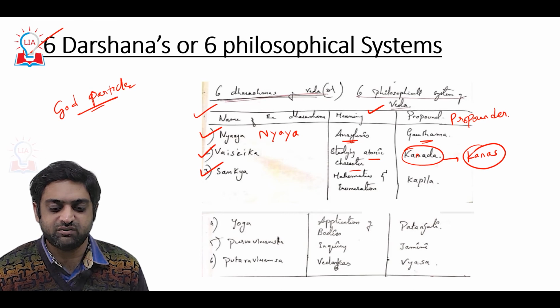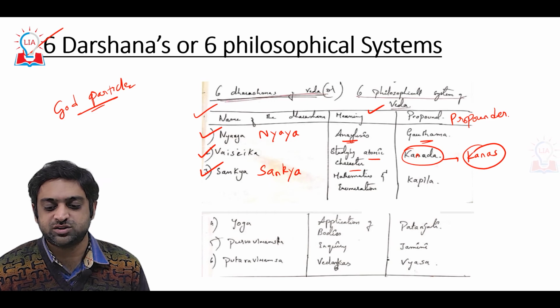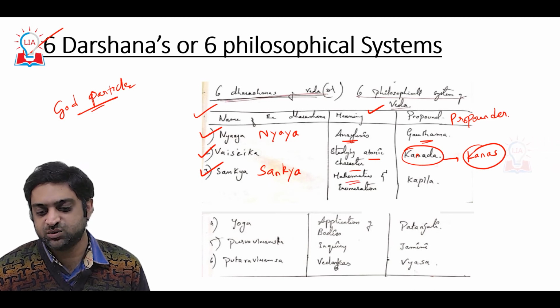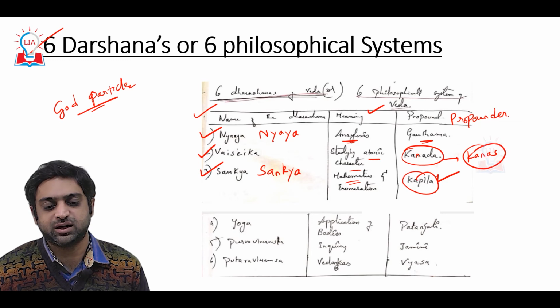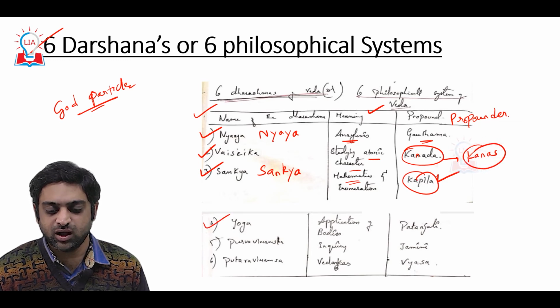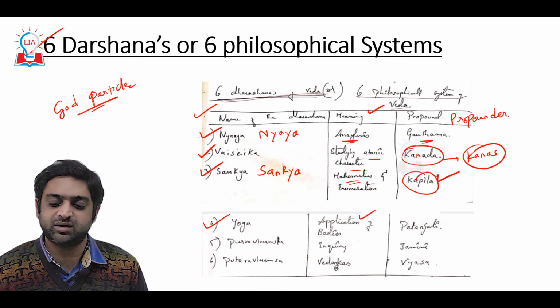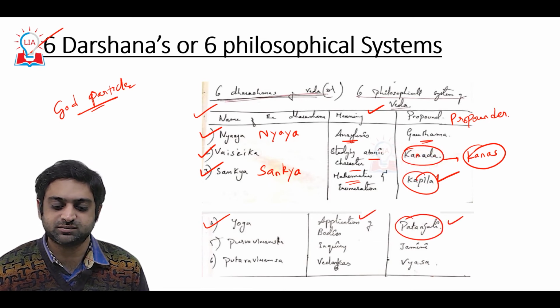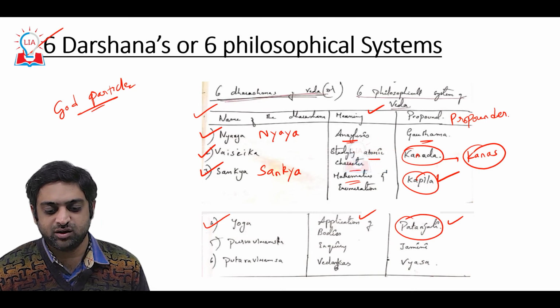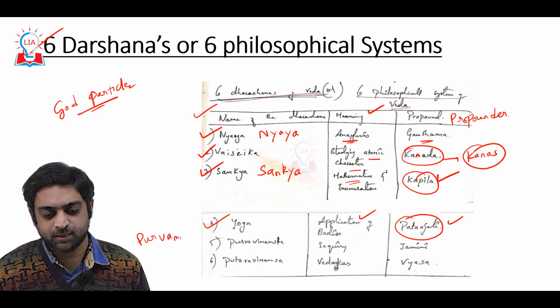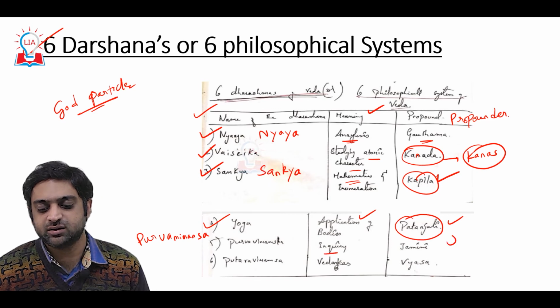Then we have the Sankhya school, which talks about mathematics. It was propounded by Kapila. And Yoga, you know very well, is the application of the body, and it was given by Patanjali. Then you have Purva Mimamsa, which means enquiry, propounded by Jaimini.